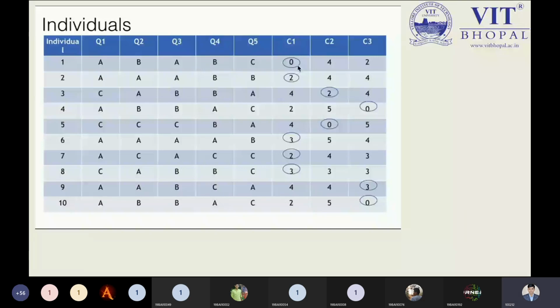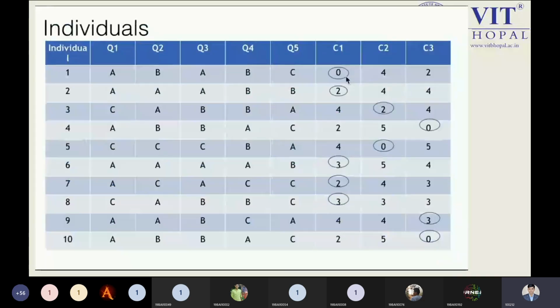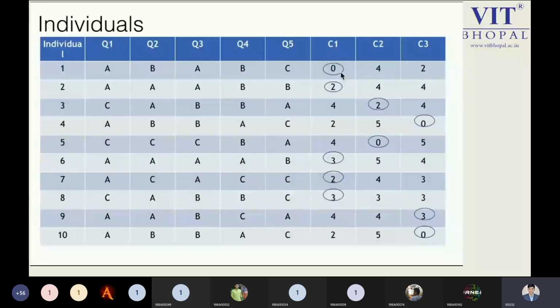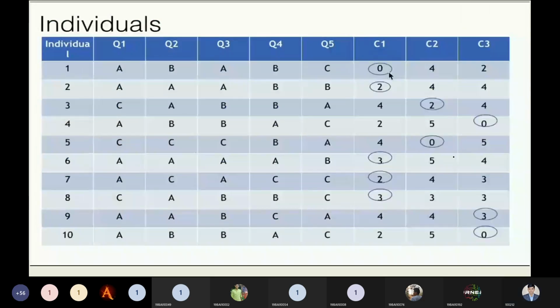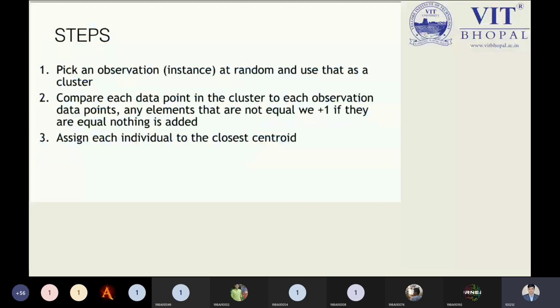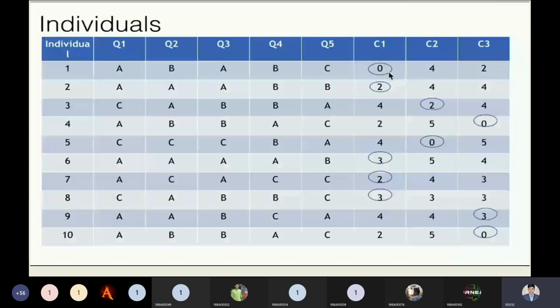Is it visible to everyone right now? Tell me if it is visible. I'm making it full screen so you can see the particular step properly. What you can observe over here, you are just following: assign each individual to the closest centroid. Okay, so what is the value we have over here?